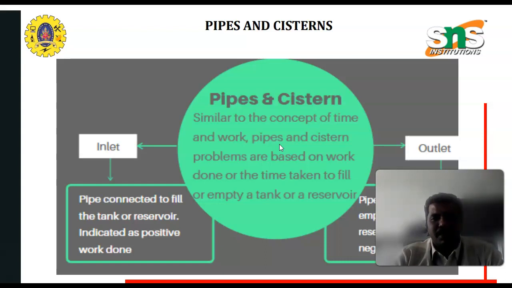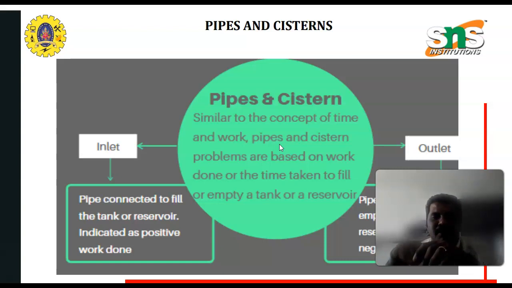The concept is related to time and work. Pipes and cisterns problems are also based on work done. Work done means how much time it takes to fill a particular tank or reservoir, or how much time it takes to empty the tank or reservoir. So these are the two concepts.